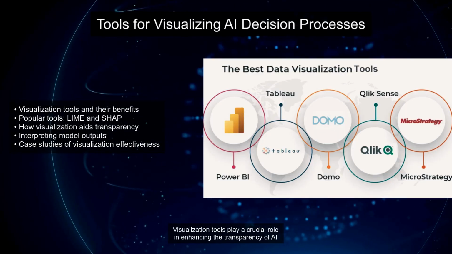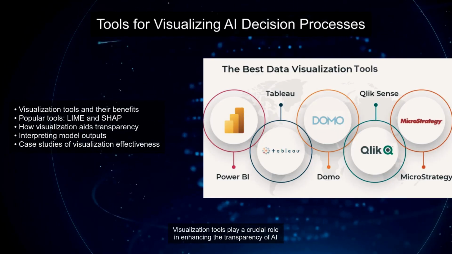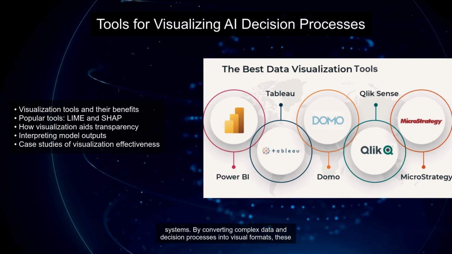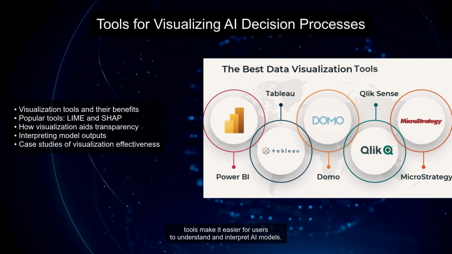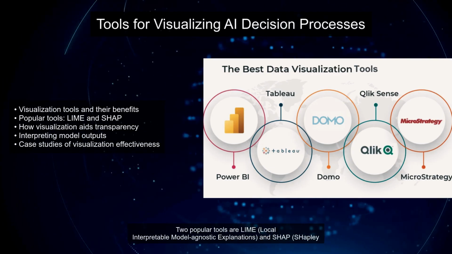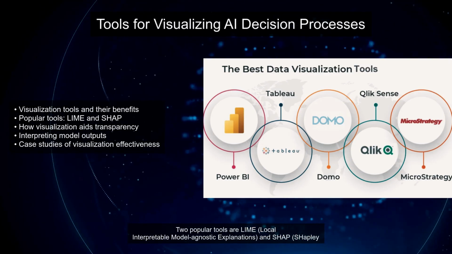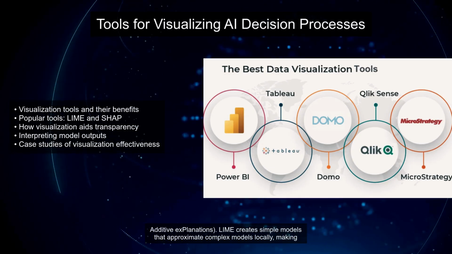Visualization tools play a crucial role in enhancing the transparency of AI systems. By converting complex data and decision processes into visual formats, these tools make it easier for users to understand and interpret AI models. Two popular tools are LIME, local interpretable model-agnostic explanations, and SHAP, Shapley additive explanations.